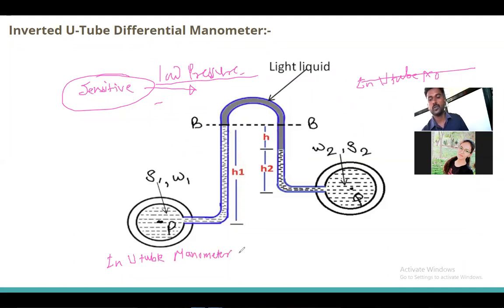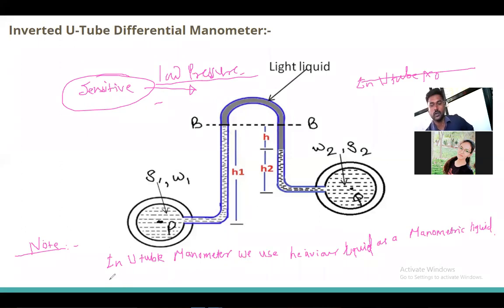Everyone, write it as a note. In a U tube manometer, we use heavier liquid as a manometric liquid.